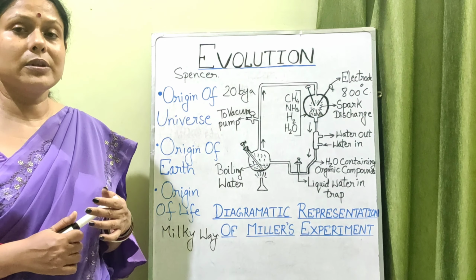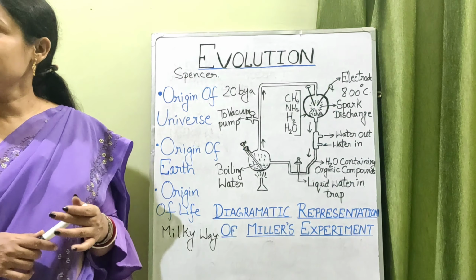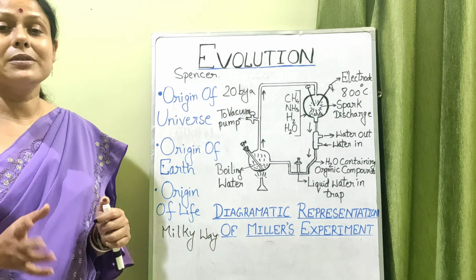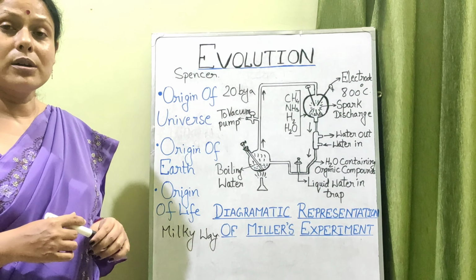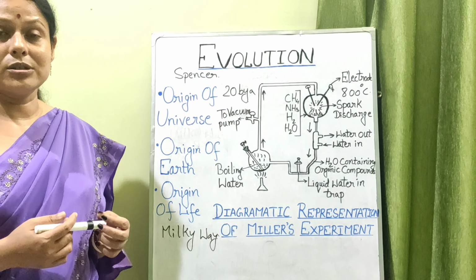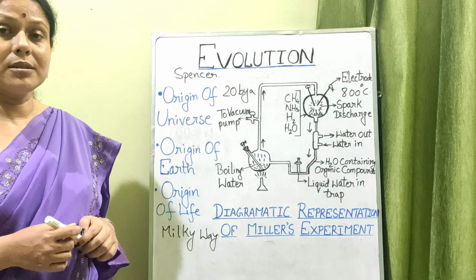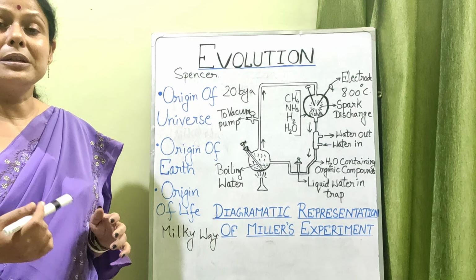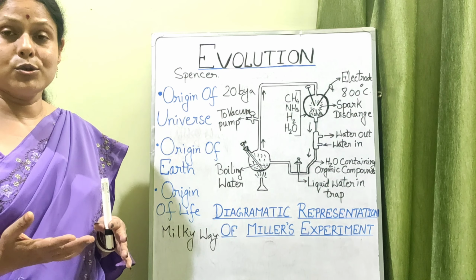Along with hydrogen there were nitrogen, sulfur, and of course carbon. So all these things led to the formation of the primitive atmosphere of the earth. This is how the origin of the solar system and the origin of the universe took place. Now, when did the formation of the earth or our solar system take place? That was about 4.5 billion years ago. So 4.5 billion years ago, the formation of the earth took place.